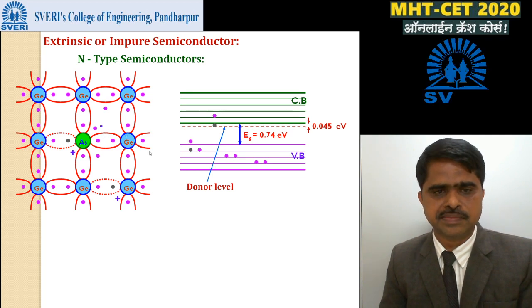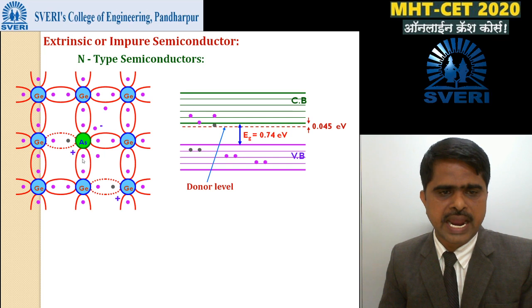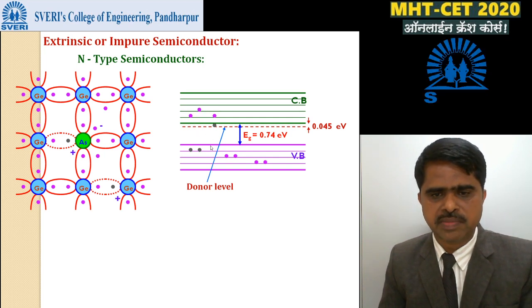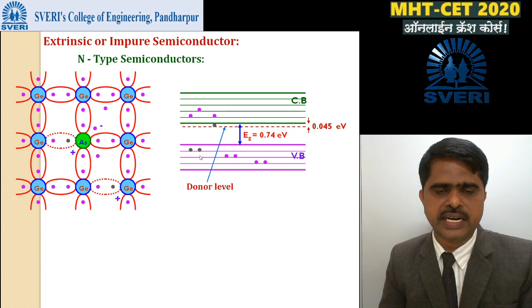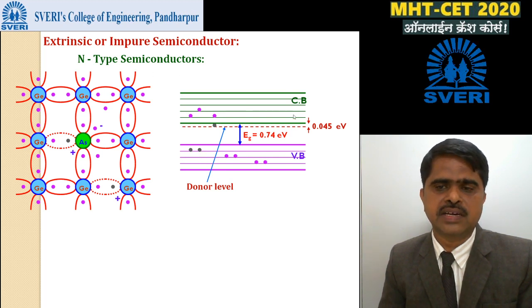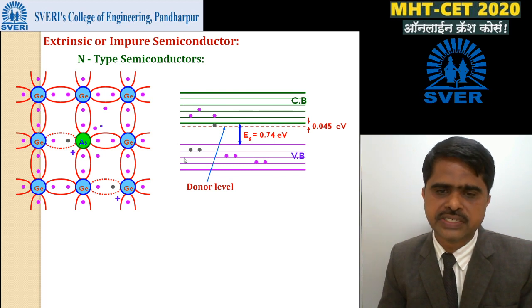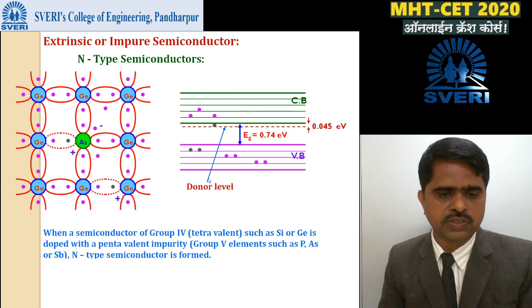The next point: at high temperature, some electrons jump from the valence band to the conduction band and minority holes are created. This means in an n-type semiconductor, the majority charge carriers are the electrons and the minority charge carriers are the holes.